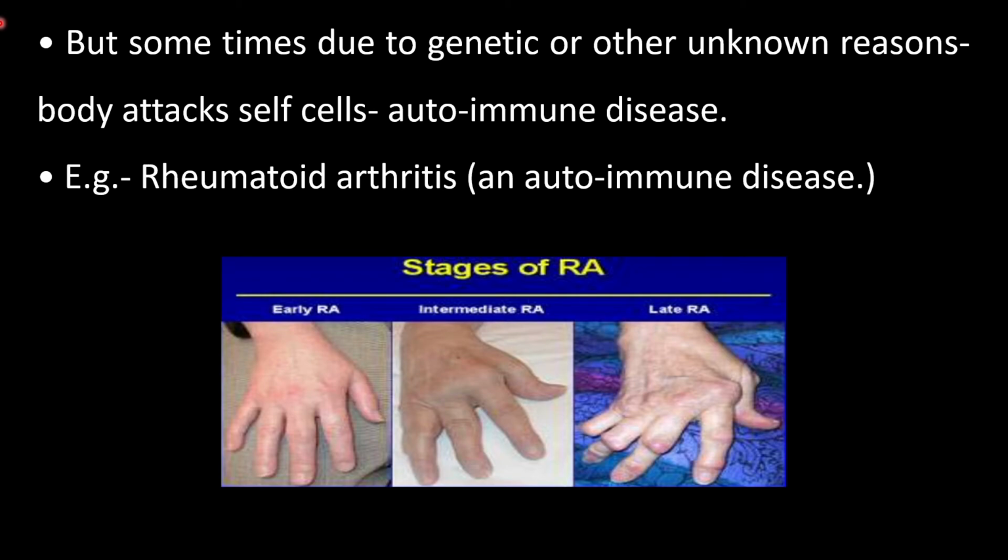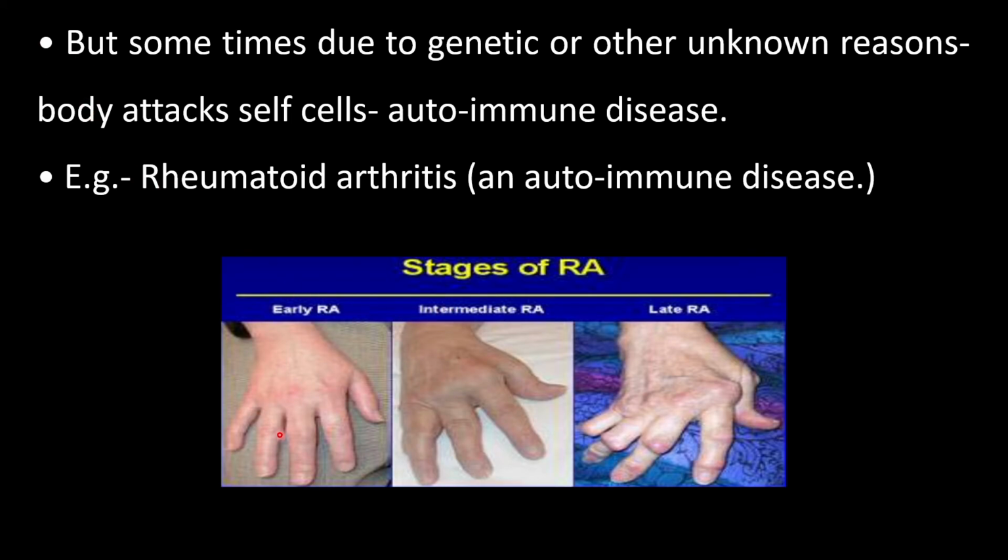Our immune system protects our body from diseases and infection, but due to some genetic or unknown reasons, the healthy cells are attacked, and that type of disease is called an autoimmune disease. Examples are particularly arthritis as well as multiple sclerosis or celiac disease. All these are examples of autoimmune diseases.